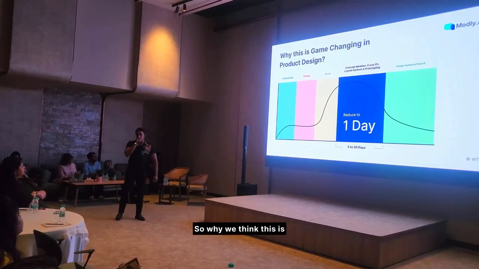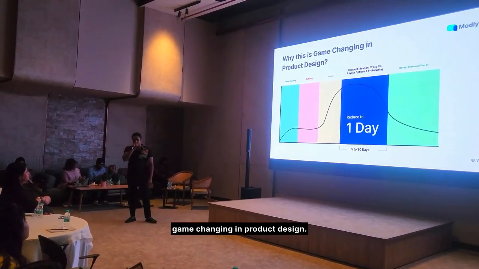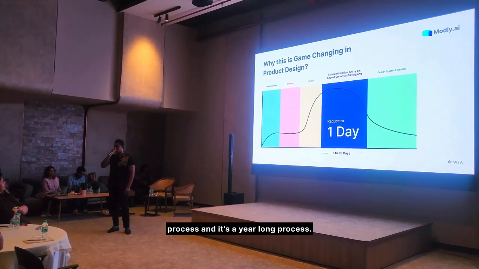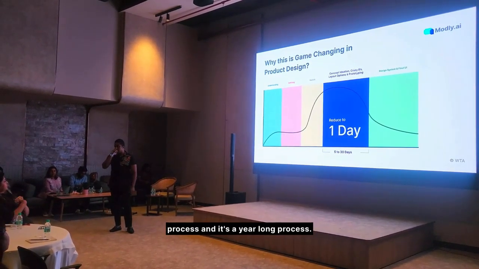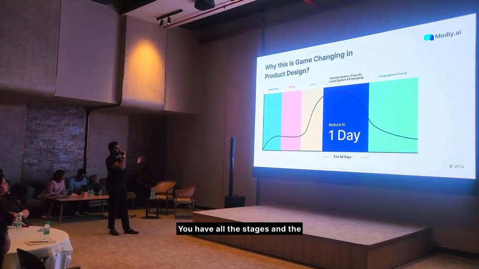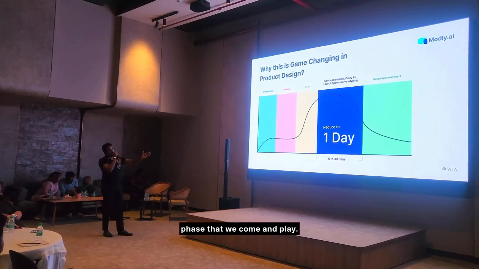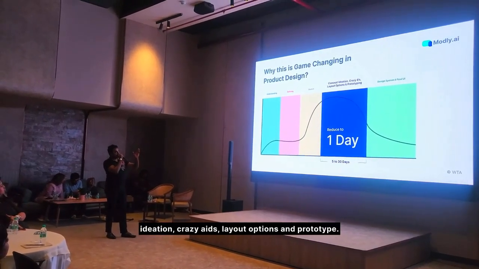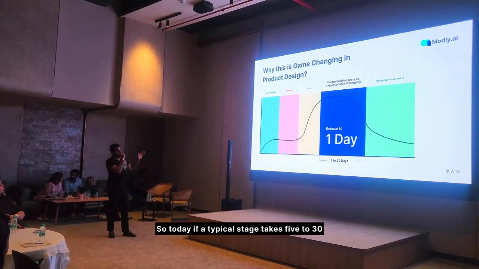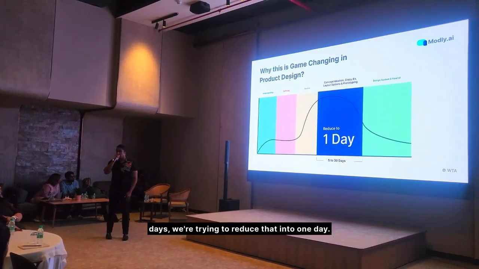So why do we think this is game changing in product design? As you know, product design itself is a lengthy process, it's an iterative process, and it's a year-long process. So how do we make a change? This is what we're trying to do. You have all the stages, and the stage where we play the most important role is concept ideation, crazy eights, layout options, and prototype. So today, if a typical stage takes 5 to 30 days, we're trying to reduce that into 1 day.